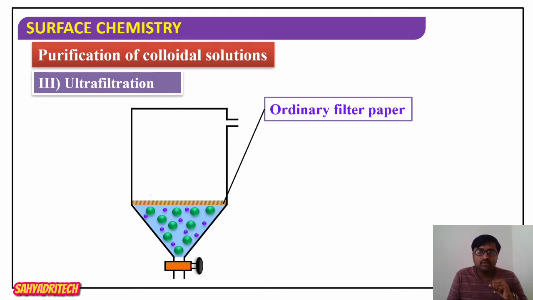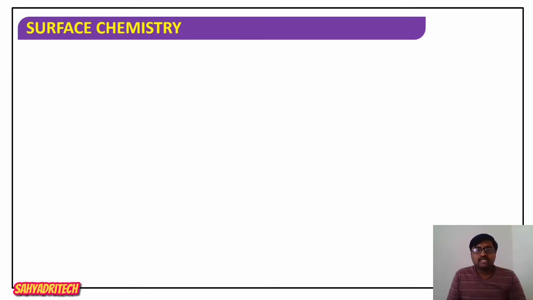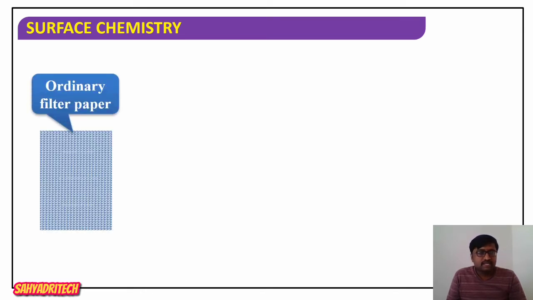On the other hand, if you use specially prepared filters, as we said, in the case of ordinary filter paper, what is the drawback? Here, the pore size is large.